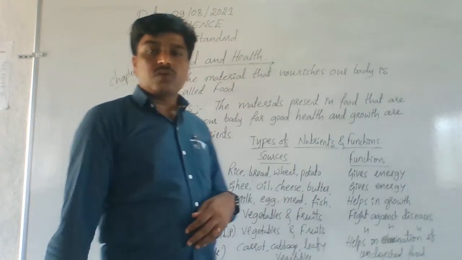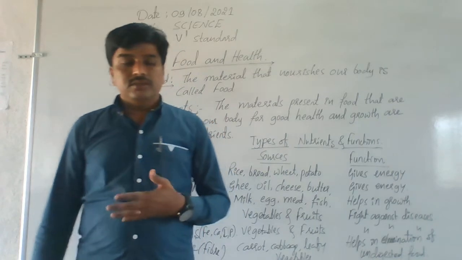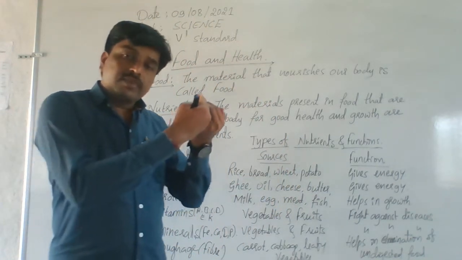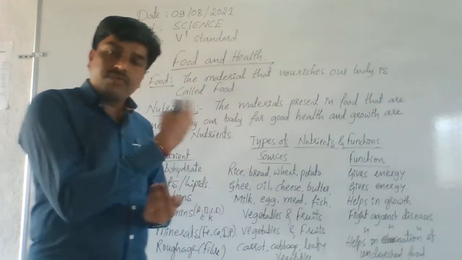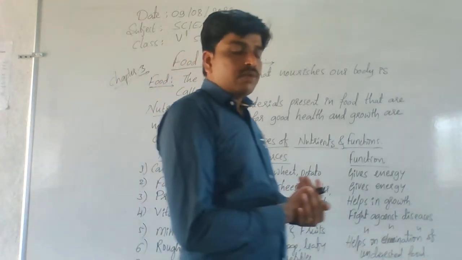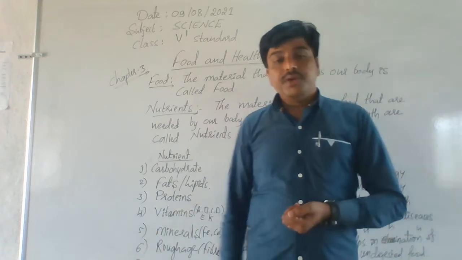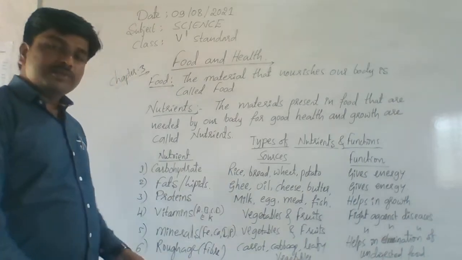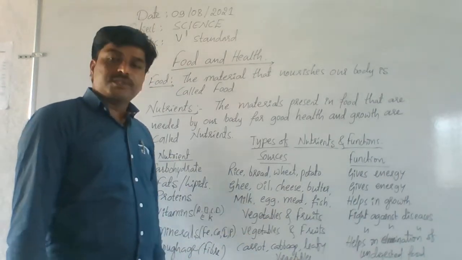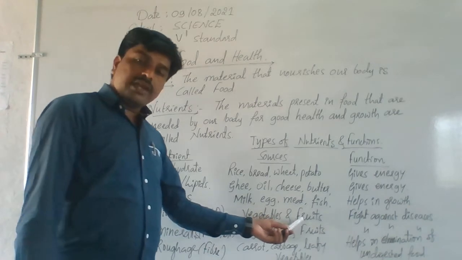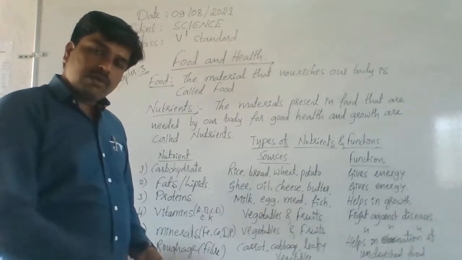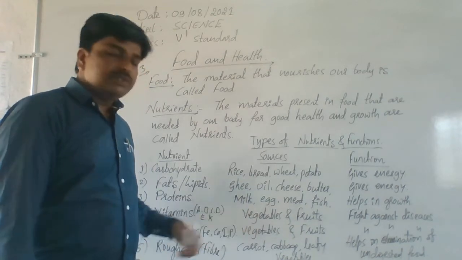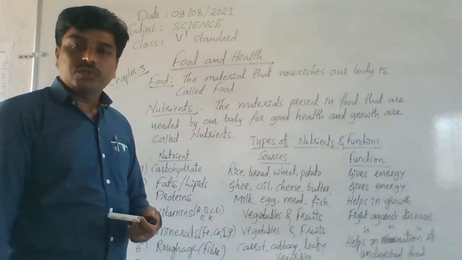Hence vitamins are also called what? Protective nutrients, because they protect our body from diseases. Hence they are called protective nutrients. So the main sources of vitamins are vegetables and fruits. Okay, so eat a lot of vegetables, eat a lot of fruits. All kinds of fruits and vegetables provide vitamins to your body.